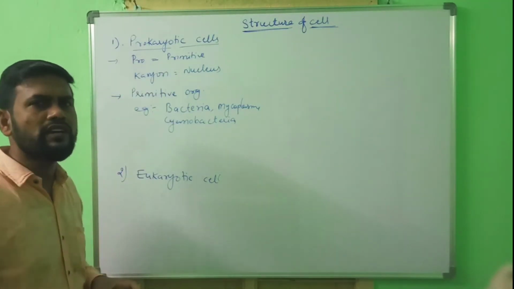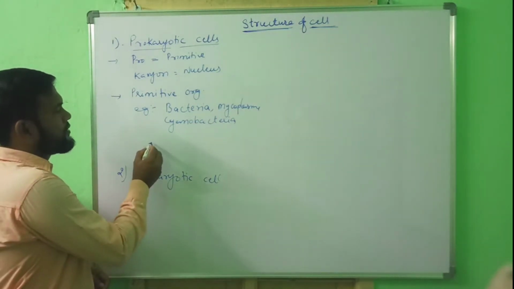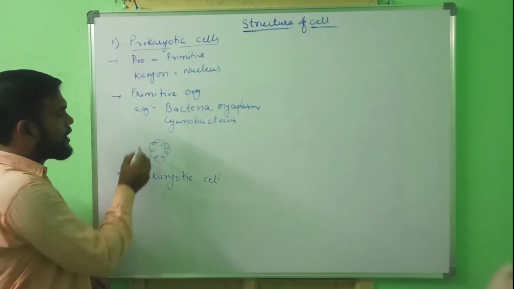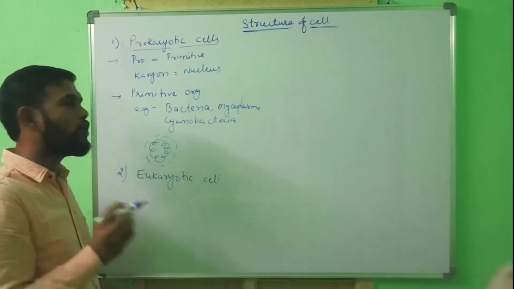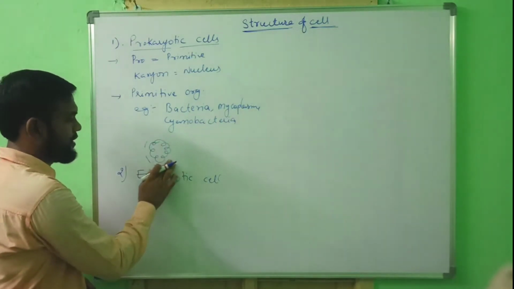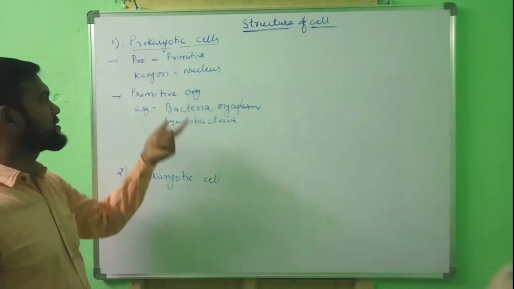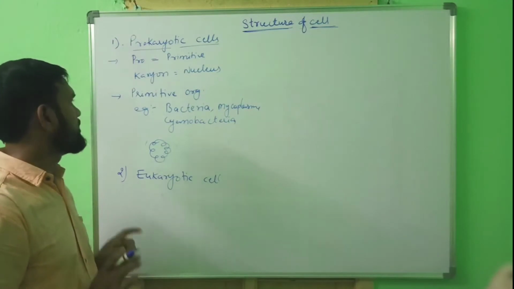What is primitive nucleus? DNA is present, that means genetic material is present, but around the genetic material there is no envelope. There is no nuclear membrane. Such nucleus is called primitive nucleus, and the cell is called prokaryotic cell.